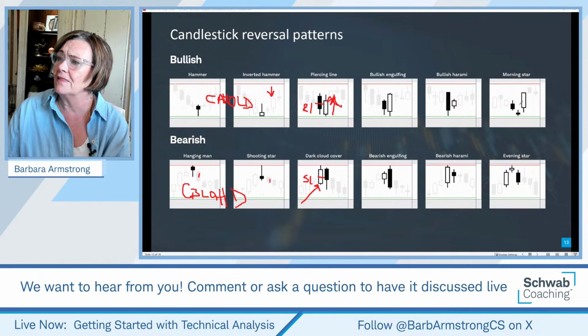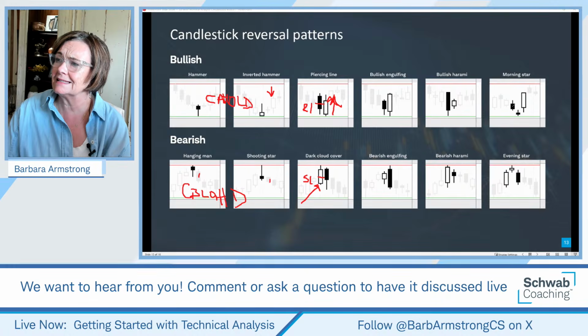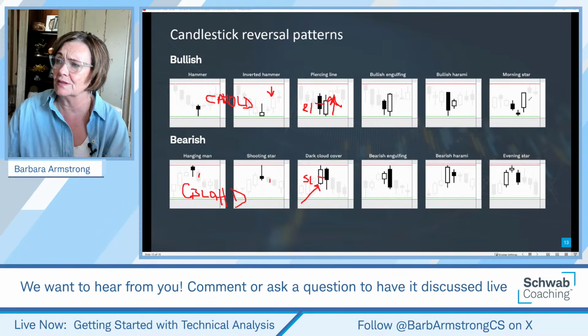And then the following day, you want to have at least this kind of piercing line idea where the further it penetrates, you want it to go at least halfway through, if not more, this first day candle in the pattern. And in this one, it blows right past it. The bigger this candle is, the better, the happier we'll be.